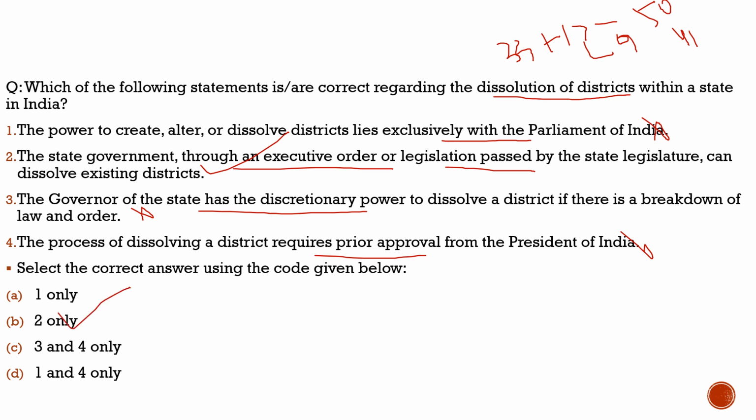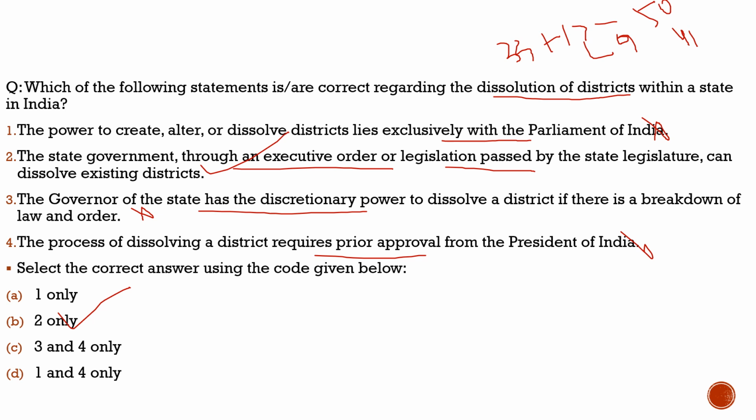So what do we understand from this question? A question like this can be framed in the exam as right now 9 districts are to be dissolved in Rajasthan, and there is a huge hue and cry over this step of the government. It is more of a political situation right now there, that you don't need to bother about. But what is important for us is the dissolution of districts, and which is the organization which is responsible for that. It is the state government which is responsible for the dissolution of the districts.